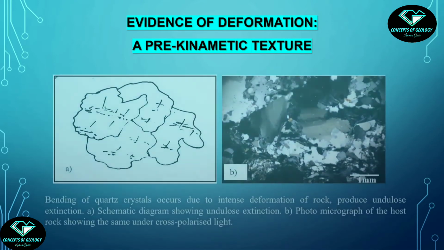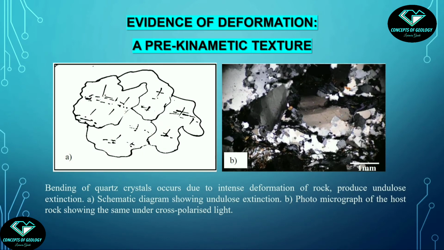Fine. Now see, these are some bent or deformed quartz crystals. What is the evidence of deformation here? The undulose extinction. This is called the undulose extinction, the wavy nature of extinction.